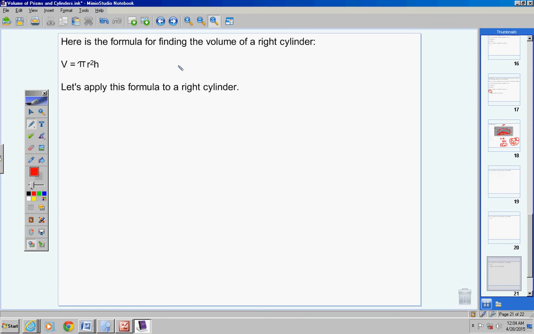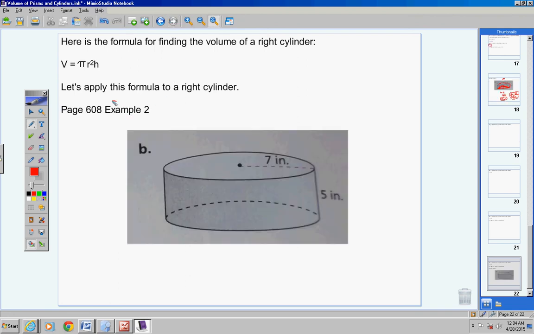Let's apply this formula to a right cylinder, and then we're done with our notes for today, okay? So here we go. In your notes I would write page 608, example number 2, alright? Page 608, example 2. And now here it is. Let's find the volume of this right cylinder.